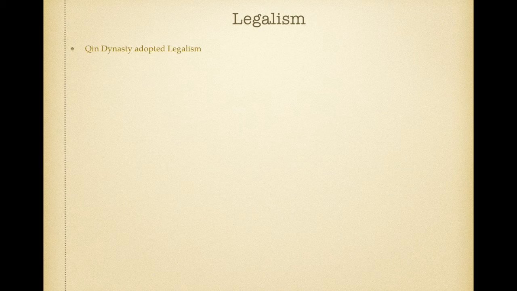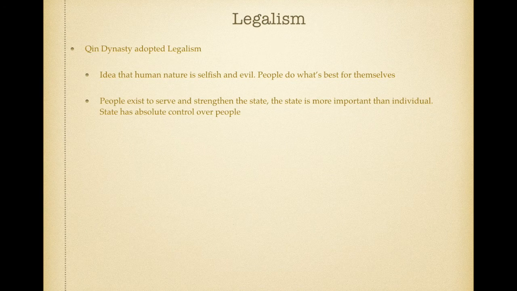So legalism. The Qin Dynasty adopted legalism. And what is legalism? Well, legalism was the idea that human nature is selfish and evil, and that people do what's best for themselves. So if you take philosophy class, it's kind of like Thomas Hobbes. People exist to serve and strengthen the state. The state is more important than the individual, and the state has absolute control over power. To some extent, it's like the federal government in America, if you take AP US History, where the federal government has more control than the state government.